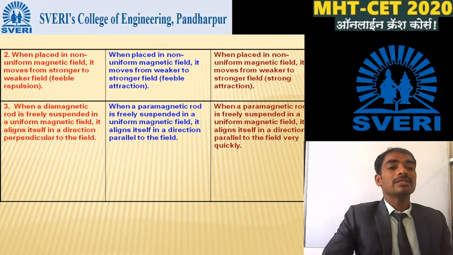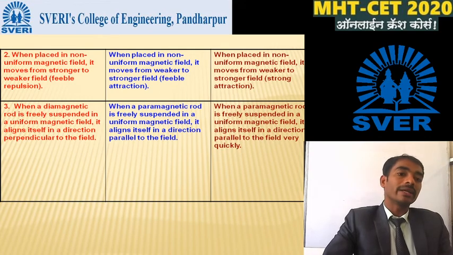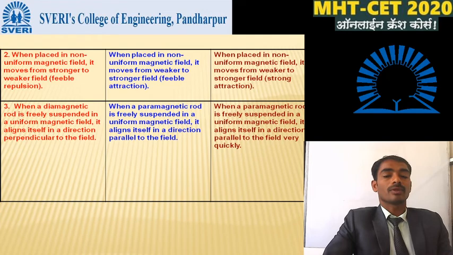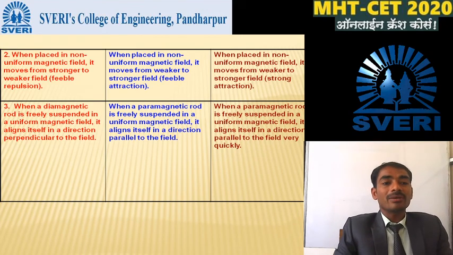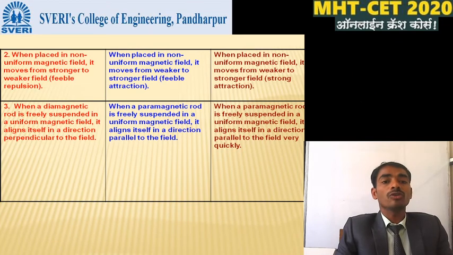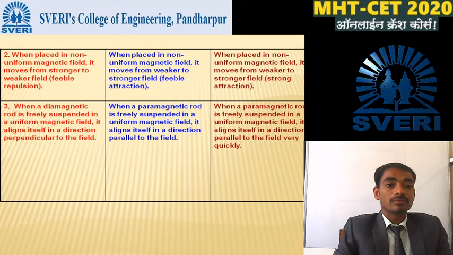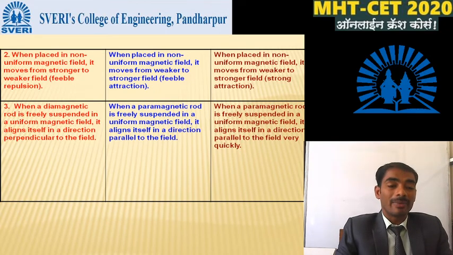So next comparison, when the diamagnetic material is placed in a non-uniform magnetic field, it moves from stronger to weaker field. But in case of the paramagnetic material, when we put it in a non-uniform magnetic field, it moves from weaker to the stronger field. Exactly opposite to that of the diamagnetic.